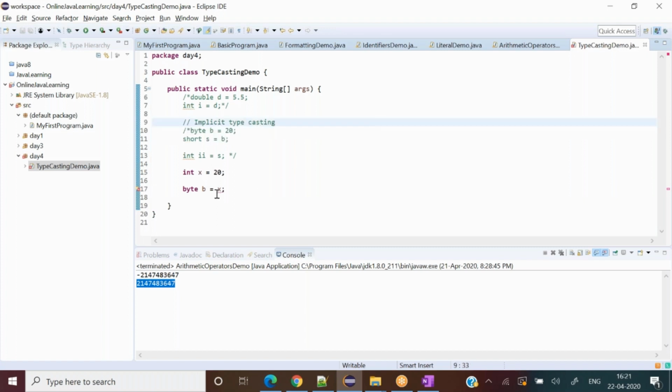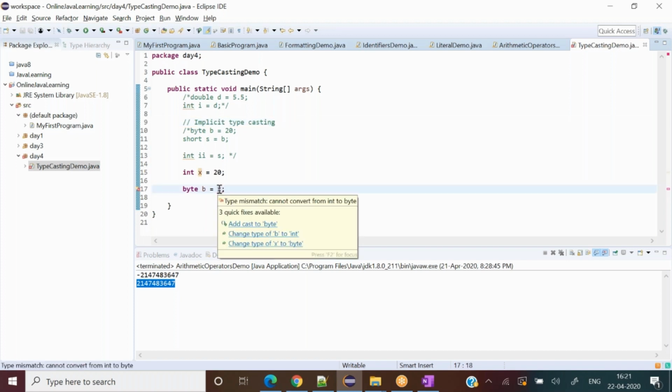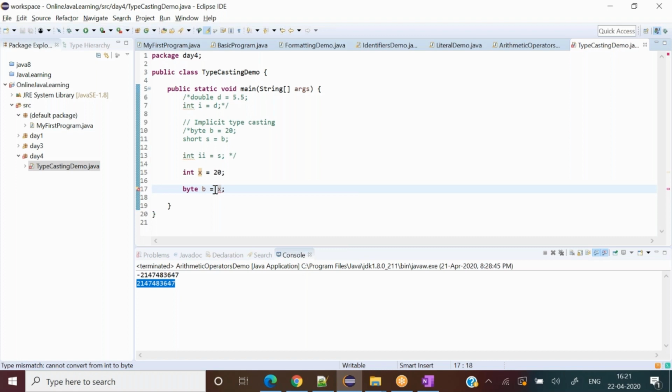Now what Java says is, hey, you are going from a value in a bigger container to a smaller container. Do you really want to do this? If yes, it is all at your own risk. You can do it, but you have to explicitly cast it, like a contract that you are ready for the consequences. That contract is done by explicit casting.